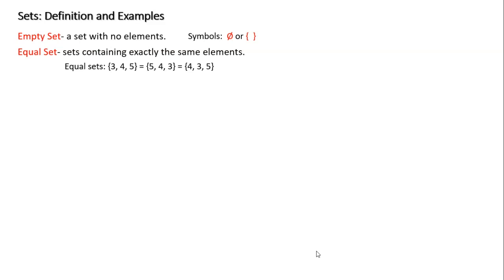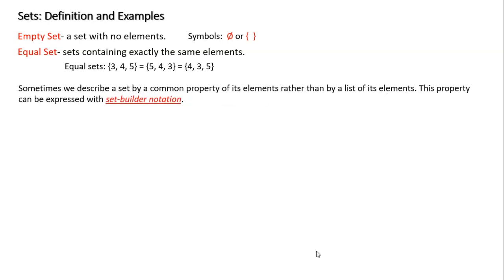So all these three sets that I have here are all equal to each other. Why? Because they all have three elements and all three elements are the same in all three sets. This is what makes two sets equal. They have to have the same number of elements and they have to have the same elements, the same objects inside.